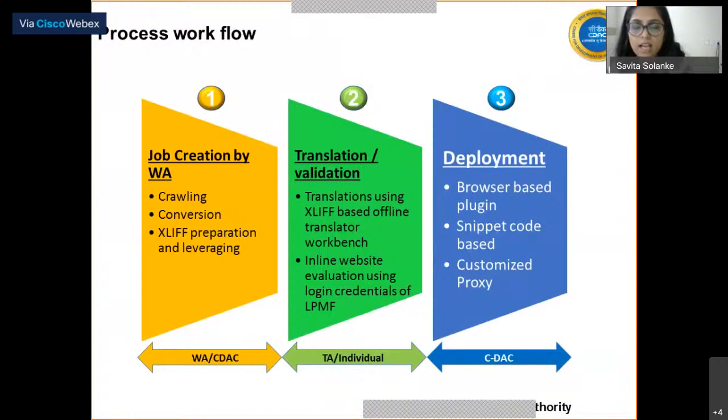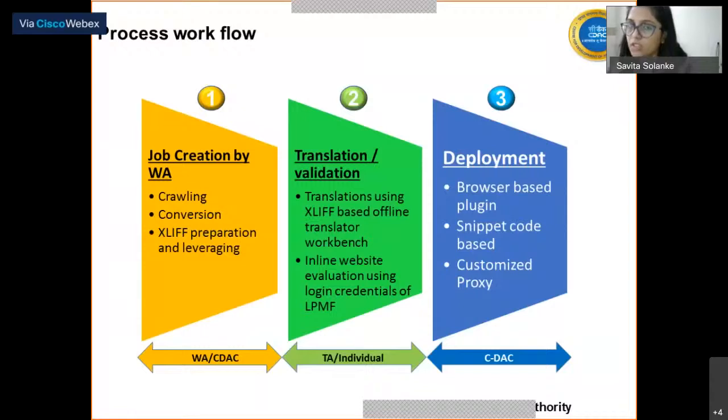The website authority has to extract all the content of his website and prepare, for example, an Excel sheet with all the data related to his website. Then he has to provide the Excel sheet to the translator. After translation, he has to replace the English content on his website with the local content, and this whole process is a big headache for the website authority.